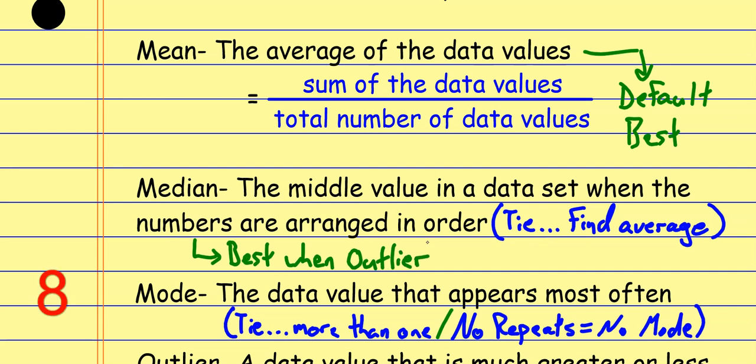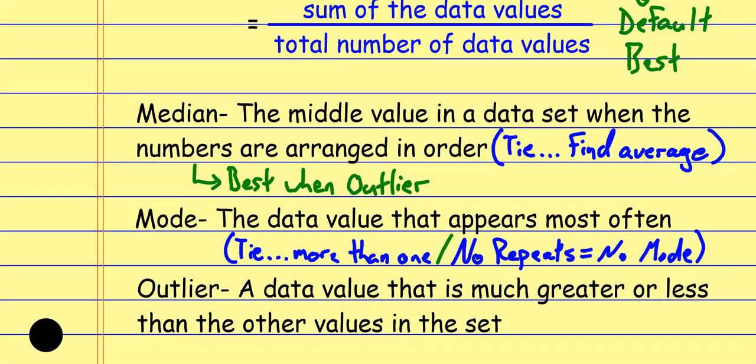Okay? And then the mode, we almost never pick the mode as the best, unless for some reason almost all of our values are the same. But in that scenario, the median would work out as the middle value anyway, all right? So the mean is by default the best measure of central tendency, but the median gets used when we have an outlier, okay?